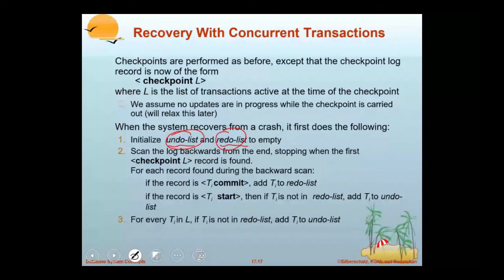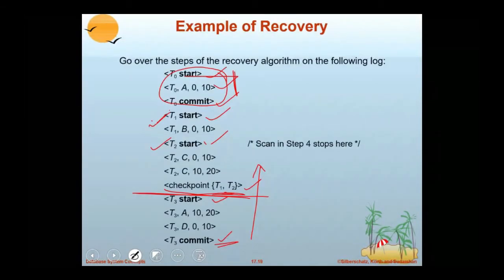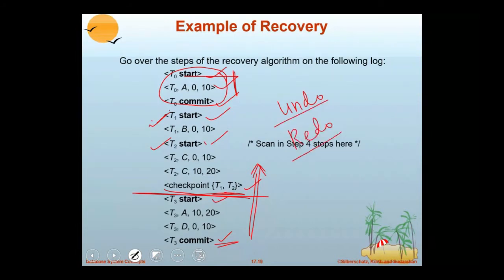To find the redo and undo lists, it has to scan the log backwards. While scanning the log backwards, you maintain one list called undo and one list called redo. We know that redo is required if the log contains both start and commit. Undo is for only start but no commit. Look, T3 committed. Because it committed, T3 should go into the redo list.